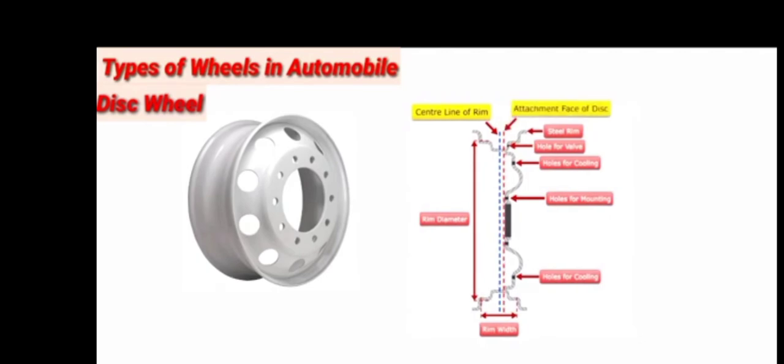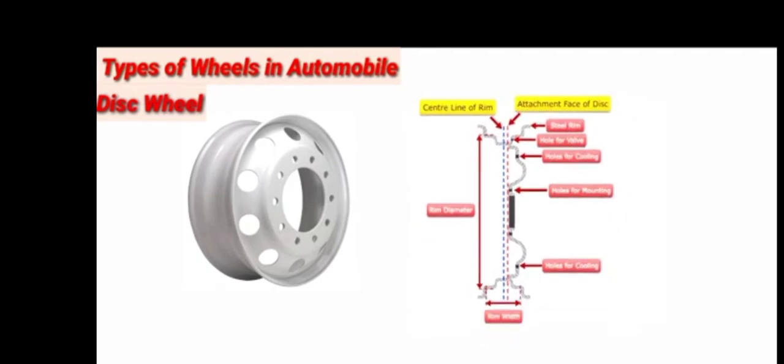Disc wheel may be inset, zero set or outset depending upon the position of the rim in relation to the attachment face of disc. Inset. Inset wheel is a wheel in which the center line of rim is located inboard of the attachment face of